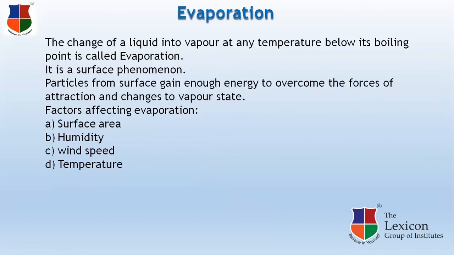Suppose the first one which we take is surface area. If the surface area is increased, the rate of evaporation increases. For example, while putting clothes up for drying, we spread them out. If we don't spread the clothes and keep them in a wrinkled form, what will happen? They will take longer to dry in comparison to the clothes which we spread out.